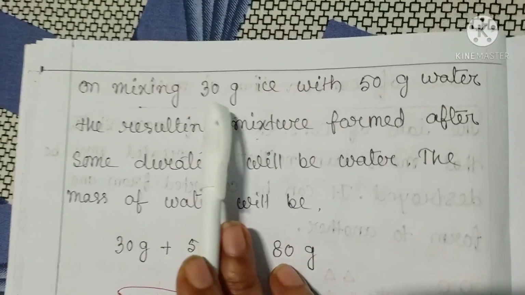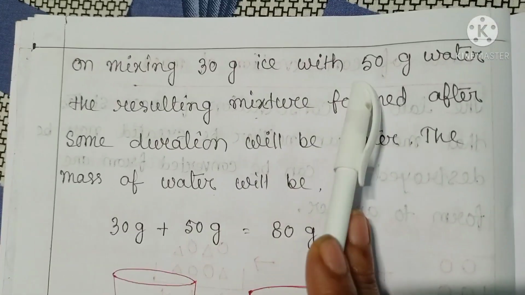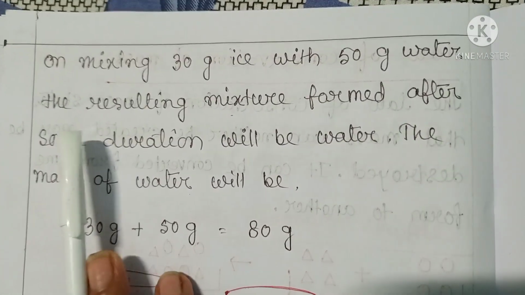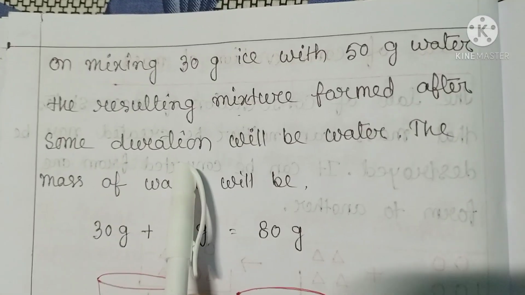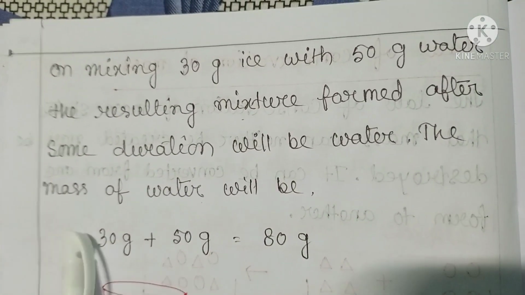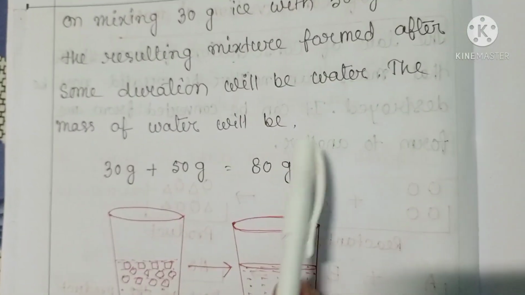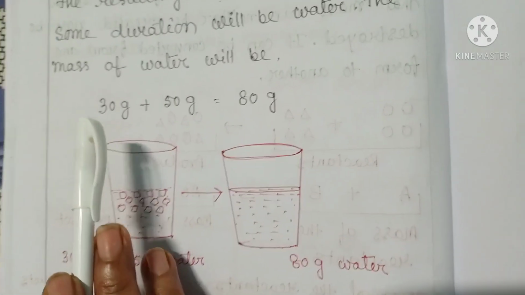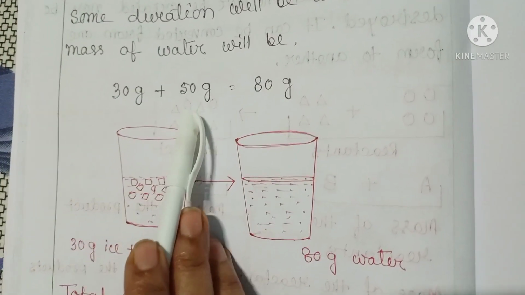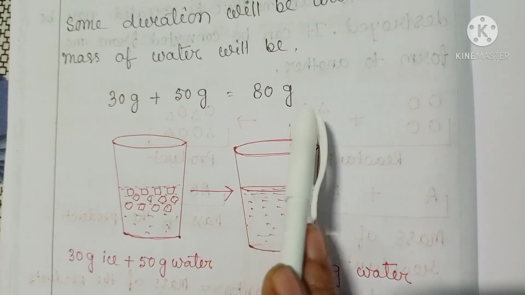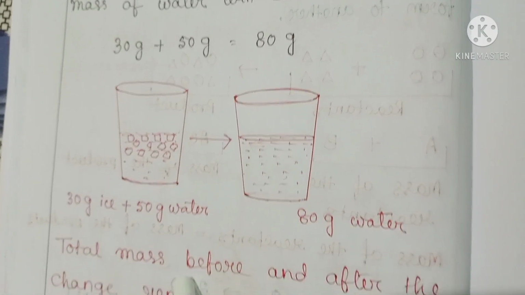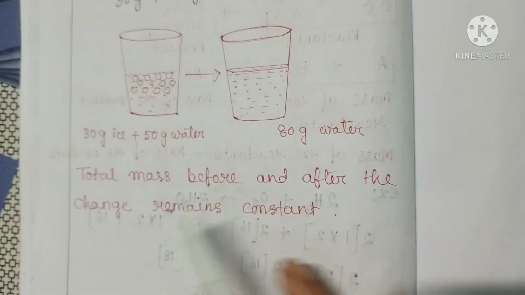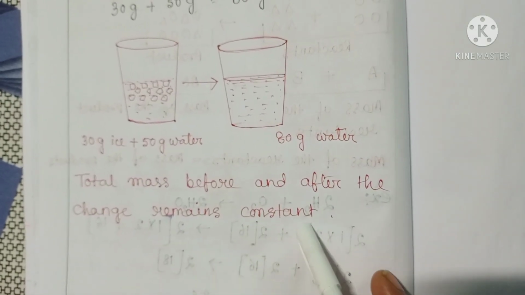In case of physical change, on mixing 30 gram of ice with 50 gram of water, the resulting mixture formed after some duration will be water. The mass of water will be 80. When 30 gram ice is mixed with 50 gram water, then 80 gram water is formed. The total mass before and after the change remains constant.